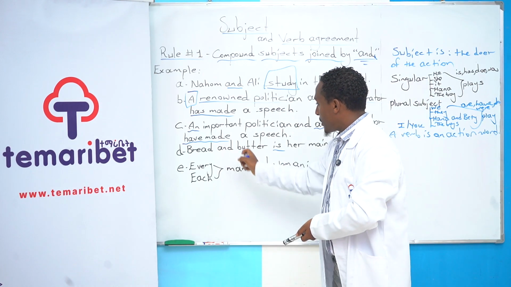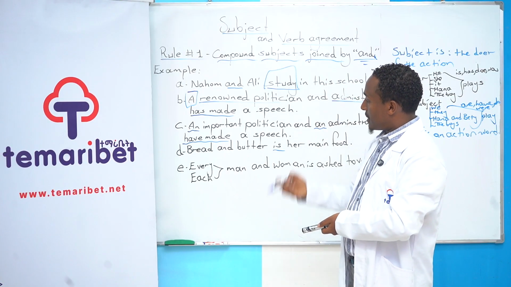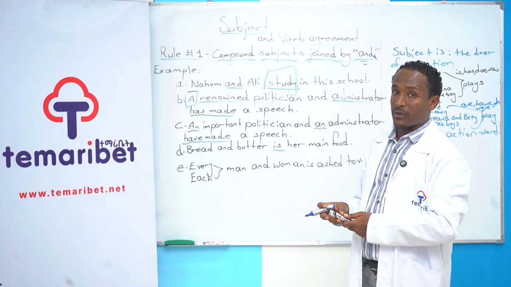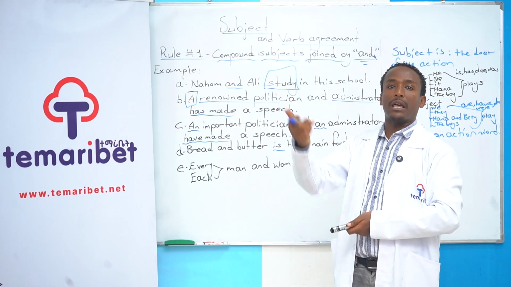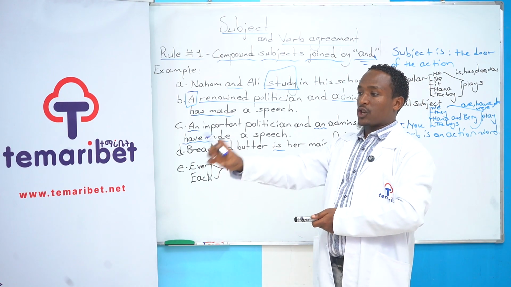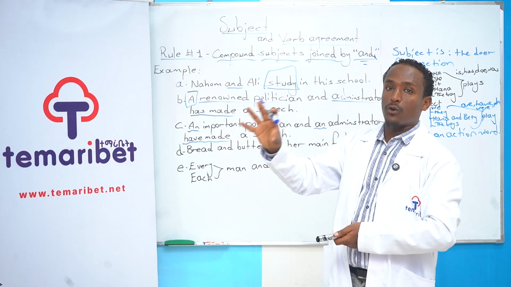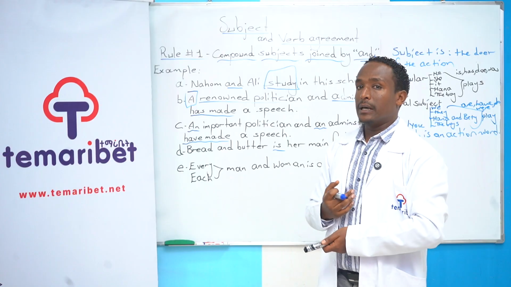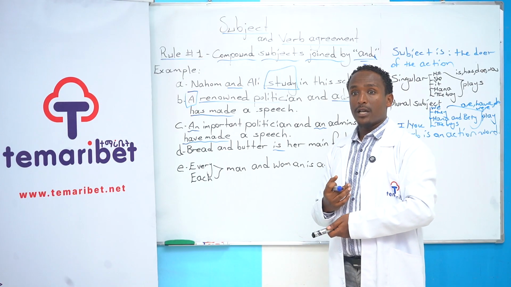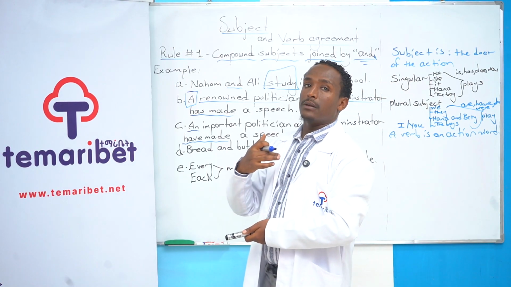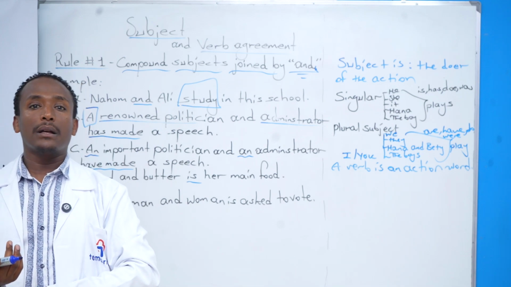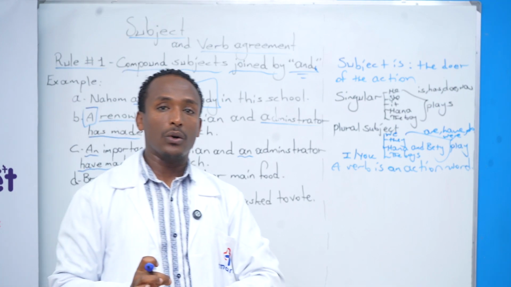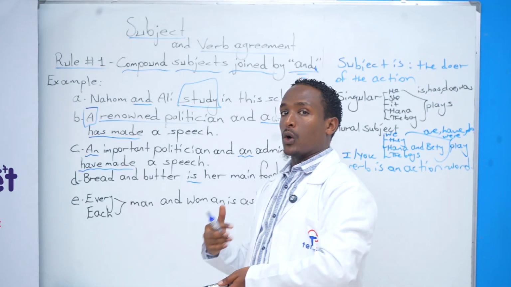So bread and butter, we use them at the same time, so they are considered as a singular subject. Singular subjects, okay? A kind of service you will get from different companies. After you take one action or one service, or after you pay something, you will get a kind of package, a kind of service from that company. So these are known as singular ideas. Double subject, single idea. So the verb must be singular, or with s.